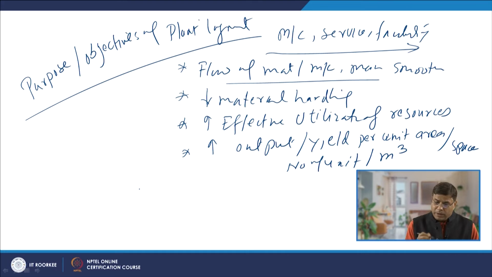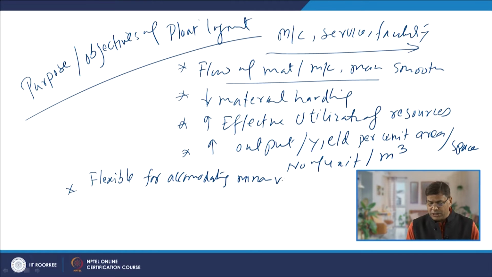And whatever layout is developed, that can easily accommodate minor alterations in the product designs. So, the layout should be flexible. The layout is developed in such a way that it is flexible for accommodating minor variations as per the requirement.